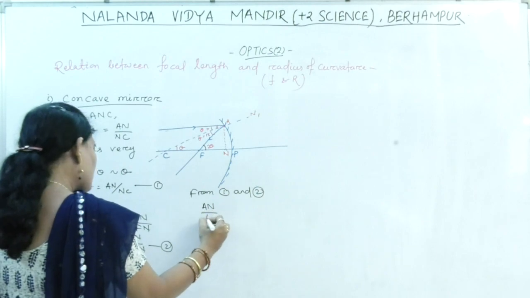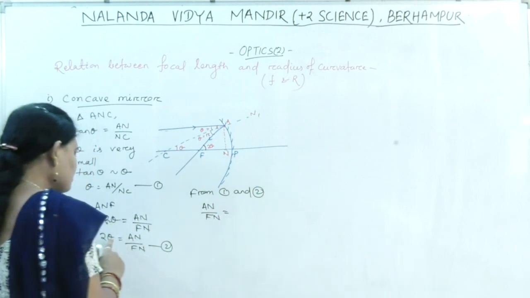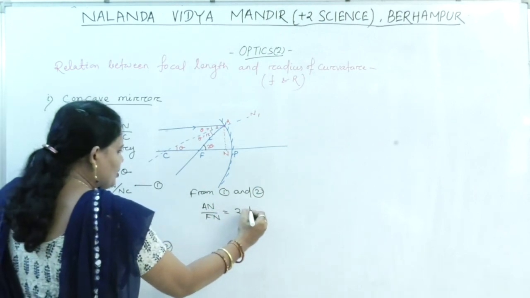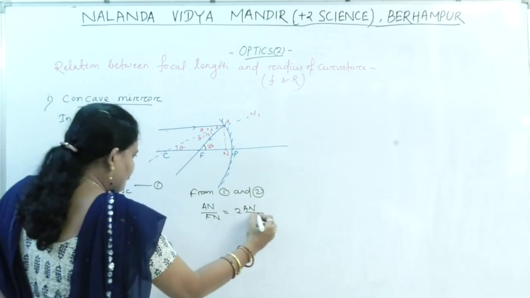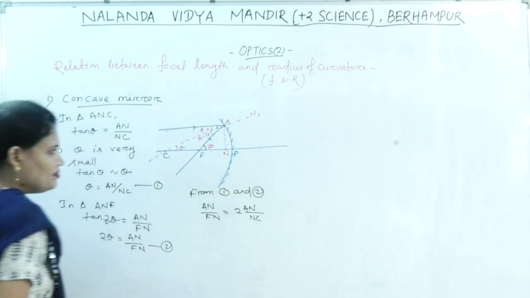AN by FN is equal to 2 theta, that is 2 into AN by NC.